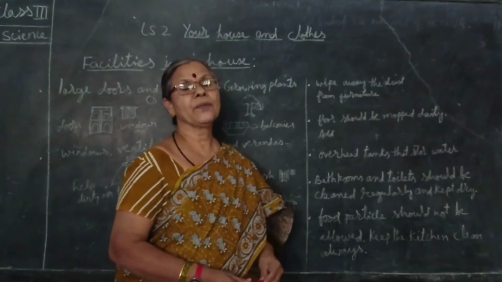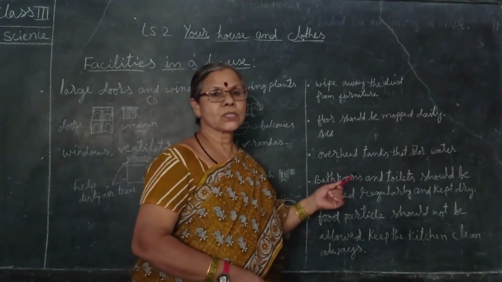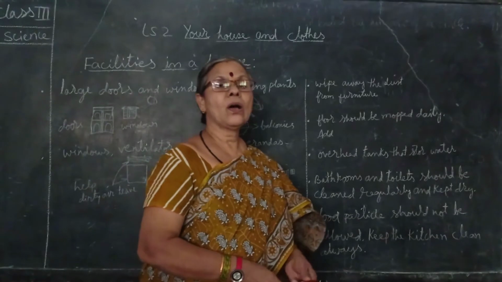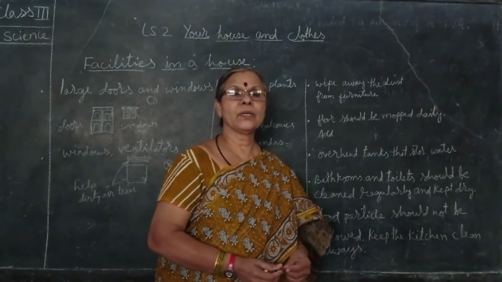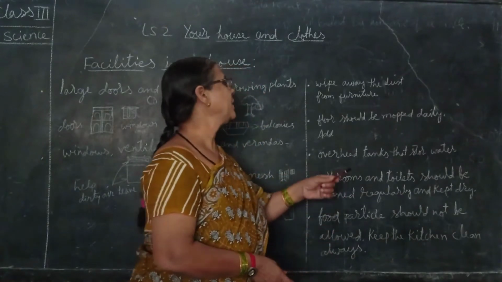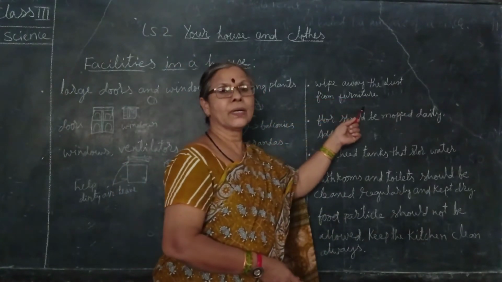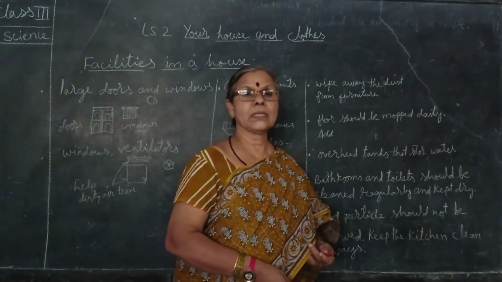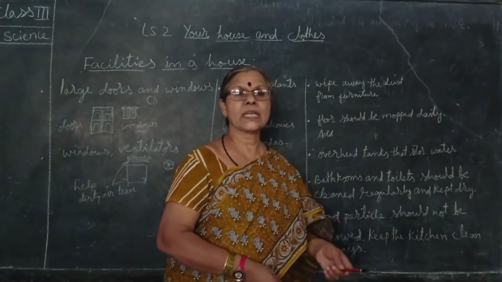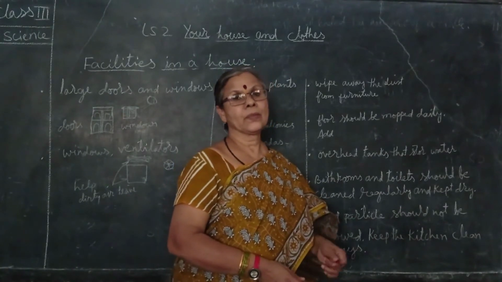Then wipe away the dust from the furniture. People who are living on the first floor, second floor, or ground floor, along with the wind, dust will be entering our house. So for that we need to wipe away the dust from furniture, tables, books, shelves, doors, window mesh and all.